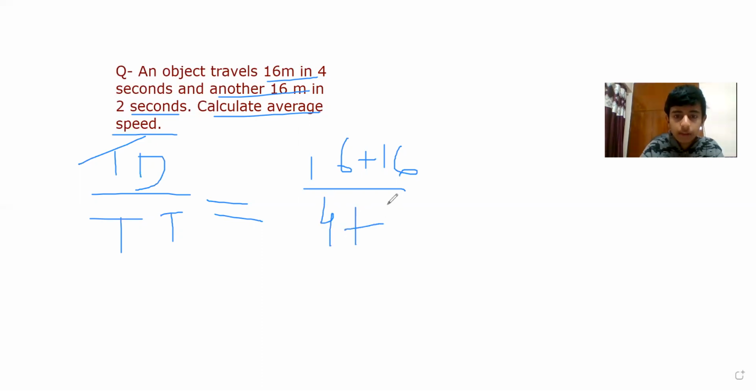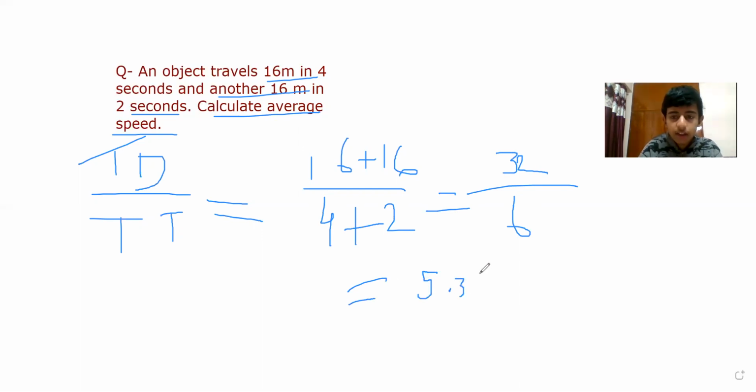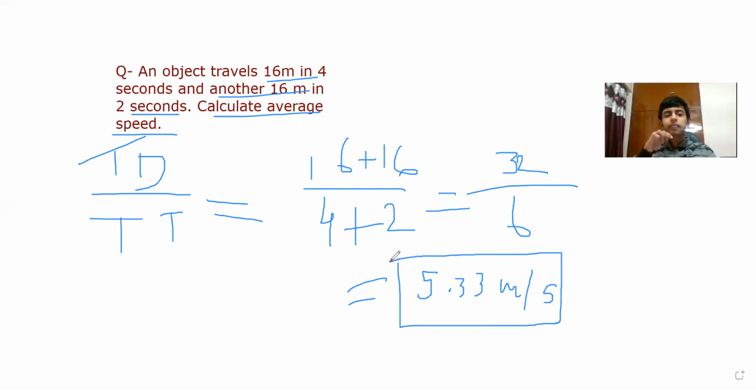Total time, which will give us 32 by 6, which is equal to 5.33 meters per second. So this is your average speed, 5.33 meters per second. I hope average speed is clear, and for average velocity we are going to do some numericals. But first let's move to an important topic, that is acceleration.